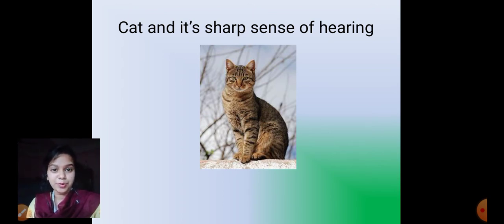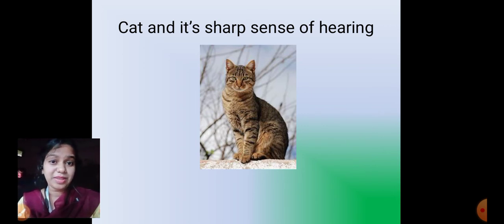If you are sitting in your room and you drop your food again, okay? And if you have a pet cat, what happens? The pet cat will come running around because he will know that you have spilled your food. So like ants, cats can also sense their food. But what do ants have? Ants have a very sharp sense of smell. But cats have a sharp sense of hearing. They have very nice, very sharp ears. So when you do something, the cat's ears start twitching, right? They will start moving their ears. And after that, they will know. They will come searching for the food. Okay.